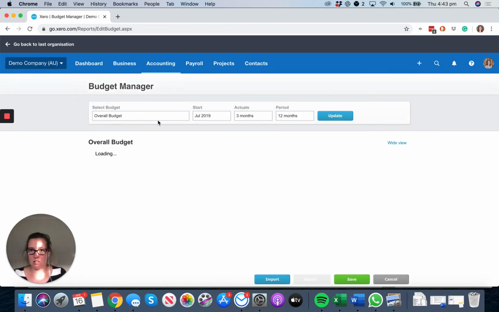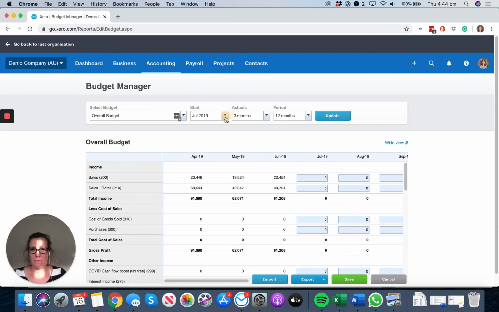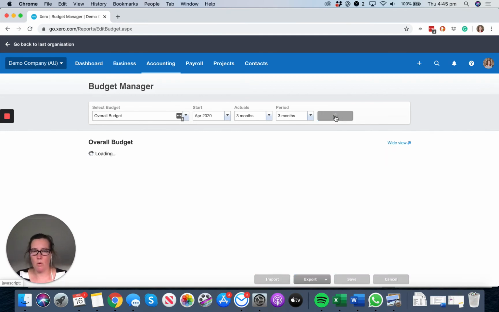Select overall budget. The start is going to be April. Sorry, just wait for the internet to catch up. Drop down box is working. Hold on, I'll just pause the Loom. Okay, on these drop down boxes, I just had to refresh my page. What you want is April 2020. We want 3 months of actuals and we want a period of 3 months. Now I'm going to update this and you'll see why.